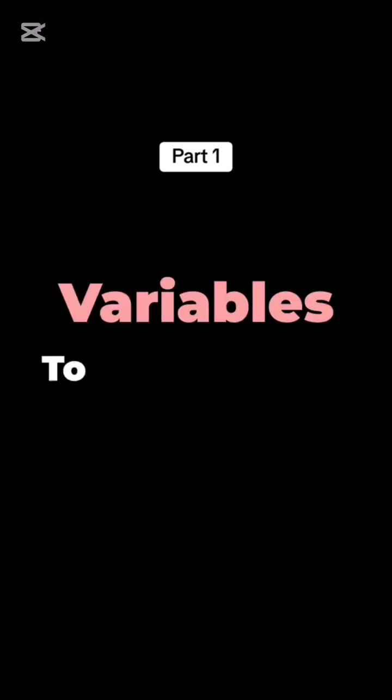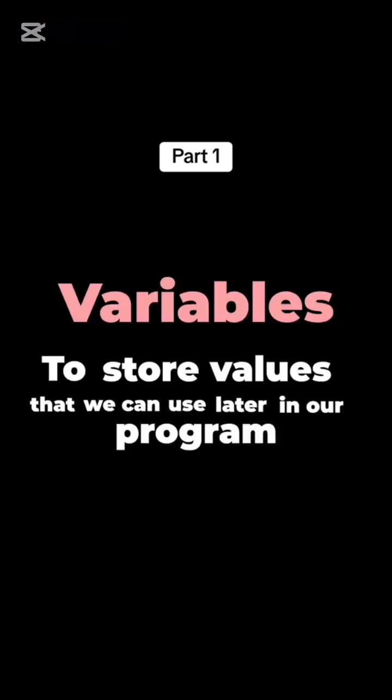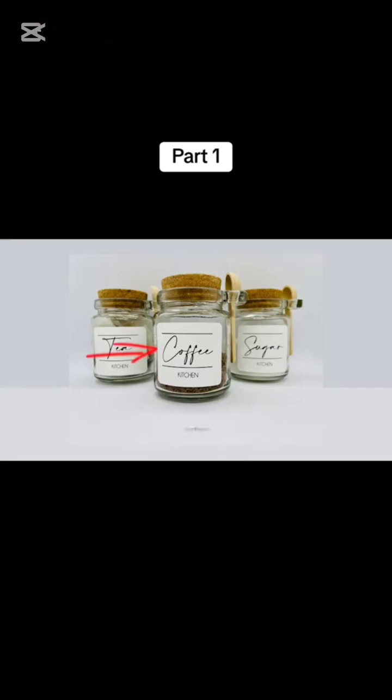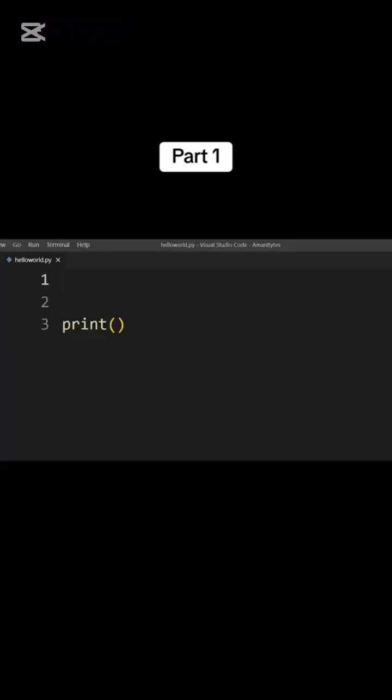We use variables to store values that we can use later in our program. Variables are like labels to values. We can define variables directly by just typing the variable name, and then if you want, you can print the value of the variable name using the print function.